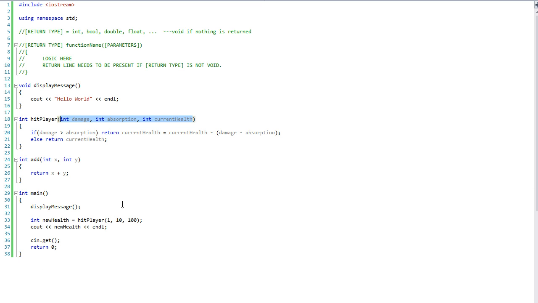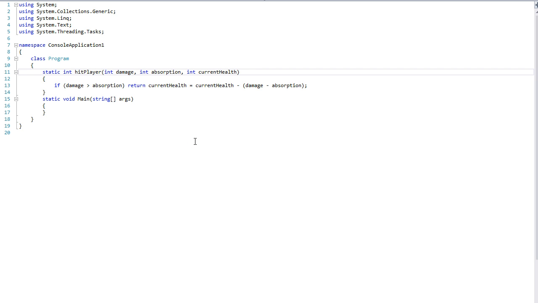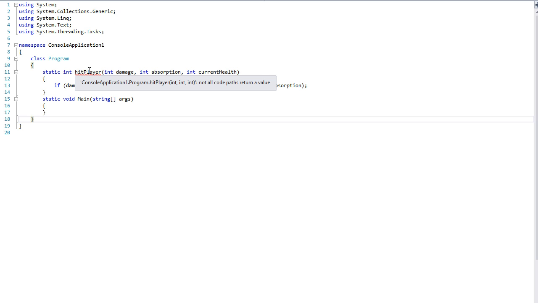Alright, so I hope you enjoyed this video. We discussed void. That does not need a return statement, a return line. Anything else needs to have a return. And we also discussed conditionals inside of the function, where you need to return something. C++ is forgiving if not all code paths return a value. But as we saw, C# is not so forgiving in that aspect, where it'll give us an error message saying not all code paths return a value.